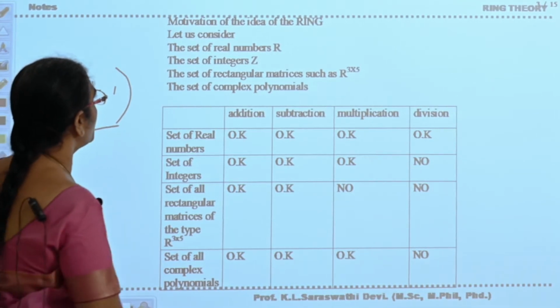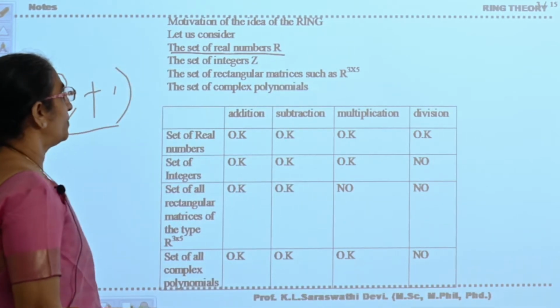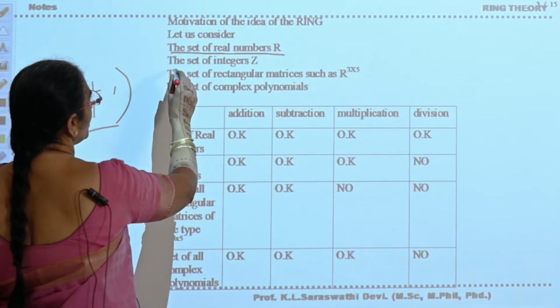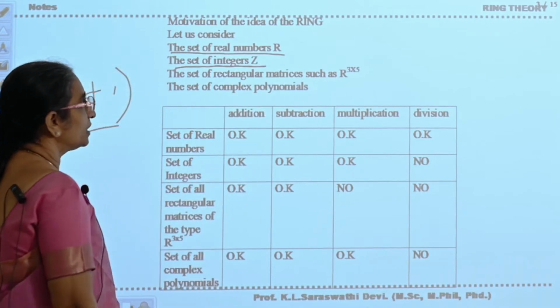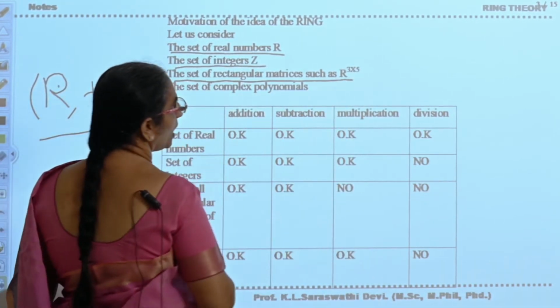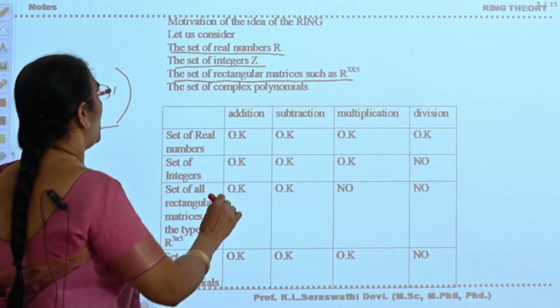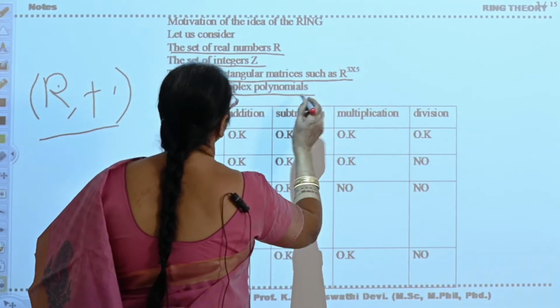Now suppose we consider the set of real numbers denoted by R, the set of integers denoted by Z, the set of rectangular matrices such as R3 by 5, that is, the entries are real numbers, and the set of complex polynomials.